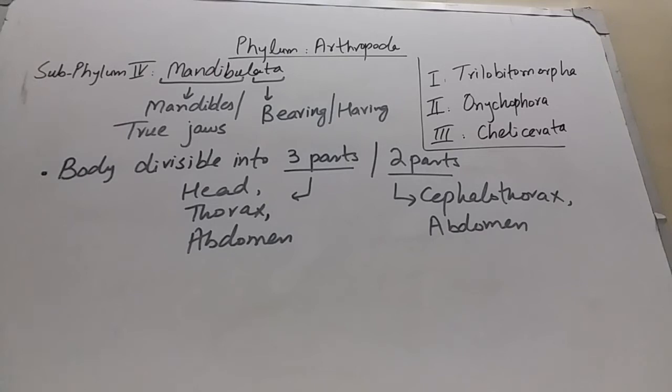In case of Mandibulata, the body is divisible into 3 parts, which include head, thorax and abdomen. In some cases, the body is divisible into 2 parts, cephalothorax and abdomen. The 3 parts of the body are present in insects. Insects have head, thorax and abdomen, while crustaceans, the aquatic arthropods, have cephalothorax and abdomen.